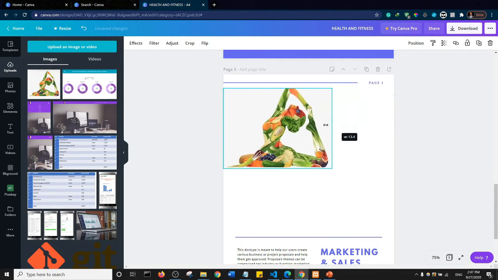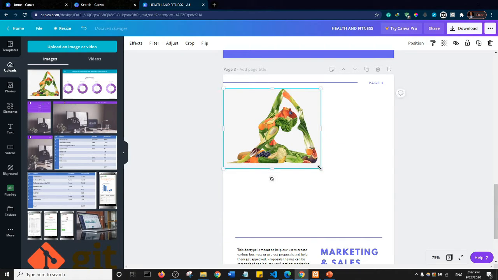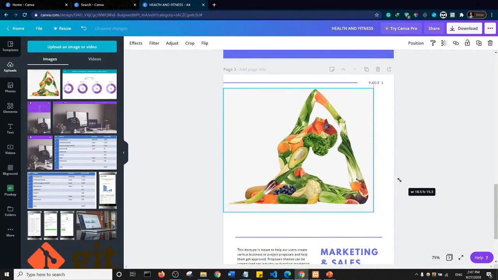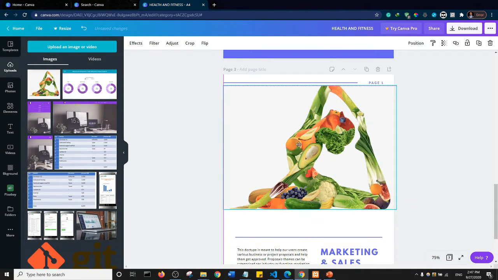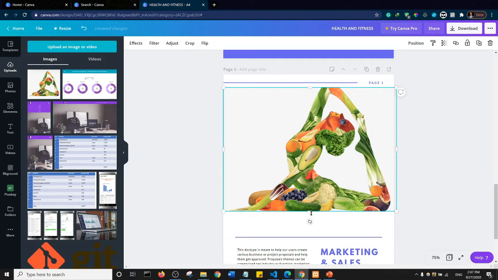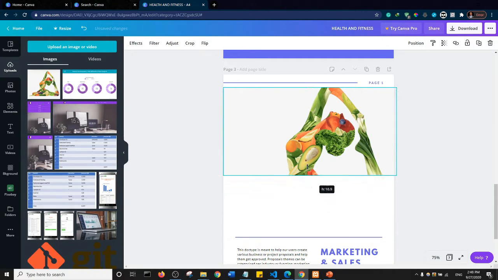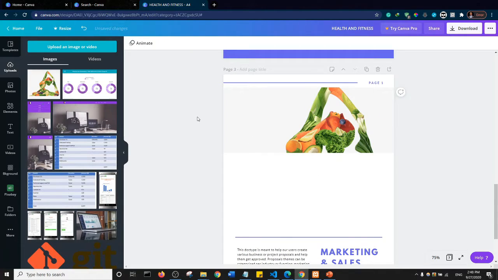I'll make it a bit smaller and I would stretch it out. Oh no, stretching it out is distorting the image. So maybe I would drag it out first and then I would stretch it out this way. Okay, and maybe what I'll do is I'll then drag it upwards. Okay, so just the fruity aspect of the image, and then I would put an overlay on this image.